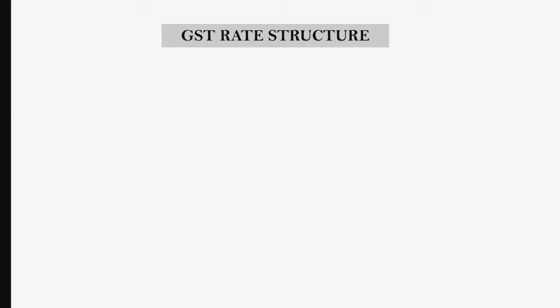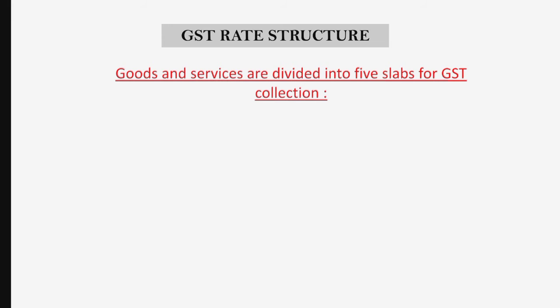Now here is the GST rate structure. Goods and services are divided into 5 slabs for collection of GST. Let's see what are these slabs. First is 0%. So 0% GST is imposed on essential items including food. Second is 5%. 5% GST is imposed on common use items such as household necessities like tea, coffee, sugar, oil, coal, life-saving drugs, all these items will have the rate 5% GST.